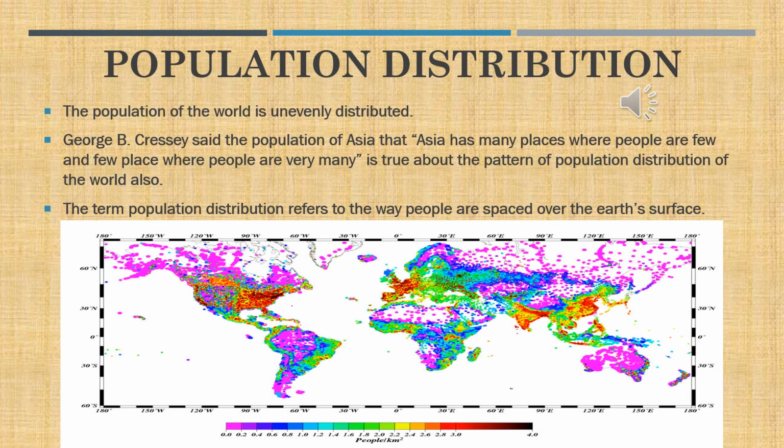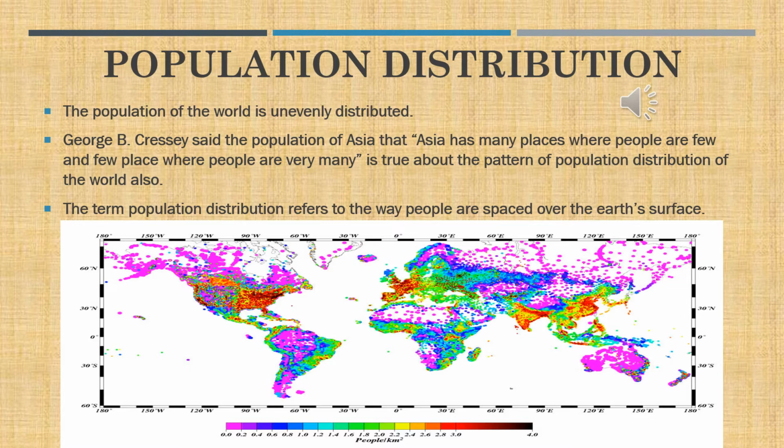Yes, children, this slide is showing the population distribution. The population of the world is unevenly distributed. George B. Cressey said that Asia has many places where people are few and few places where people are very many, which is true about the pattern of population distribution of the world also. The term population distribution refers to the way people are spaced over the Earth's surface.